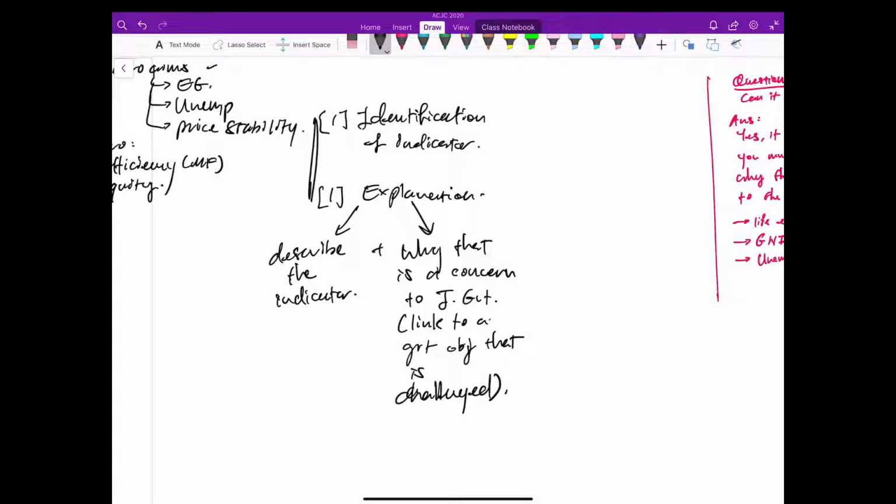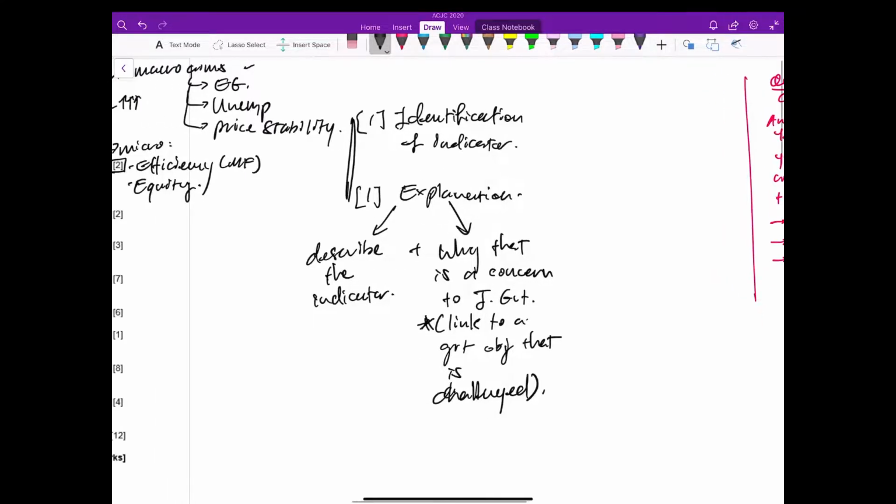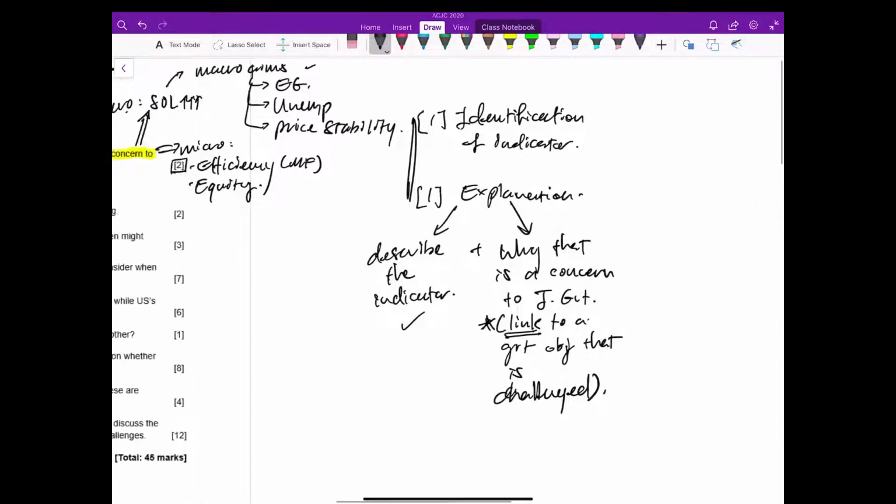This is the crucial part, and this is the reason why many students miss out the second mark. They lack the link. The description of the indicator is quite easy. If you did study for the paper, you will be able to rehash a definition, but it is the link. Explain why that is a concern. Okay? So let's answer this question now properly.